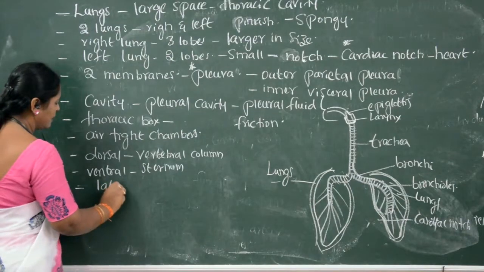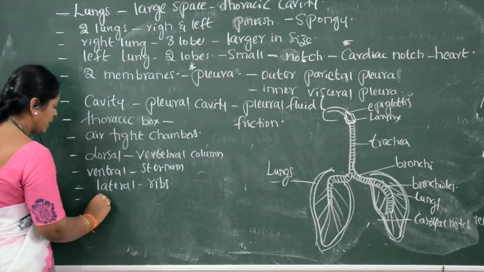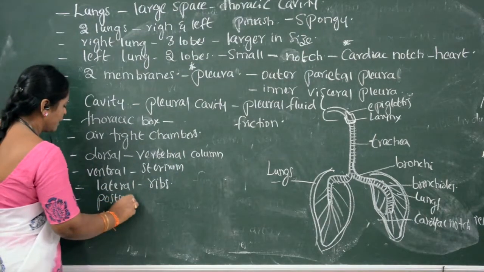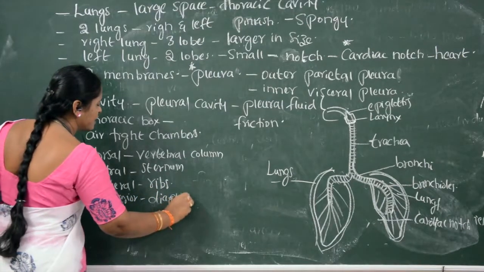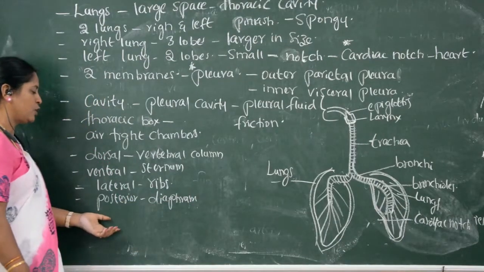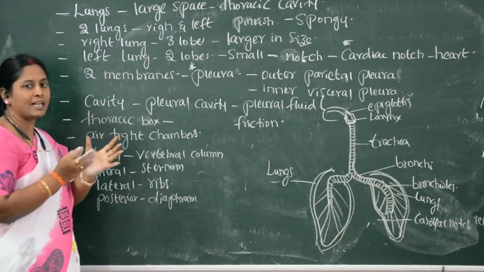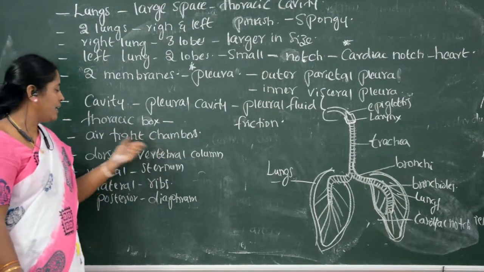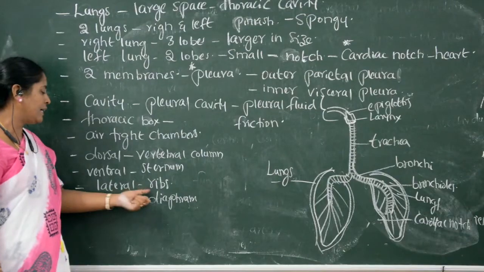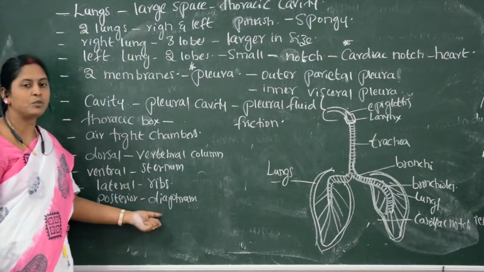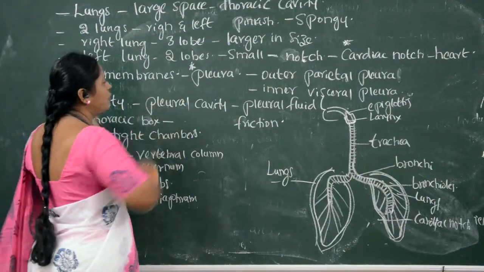On the lateral sides, ribs are present. Towards the posterior side, a dome-shaped diaphragm is present. In this way, the lungs are enclosed in the thoracic or chest cavity by the vertebral column on the dorsal side, the sternum on the ventral side, the ribs on the lateral sides, and the dome-shaped diaphragm on the posterior side. Whereas for the lungs, I said two membranes are present.